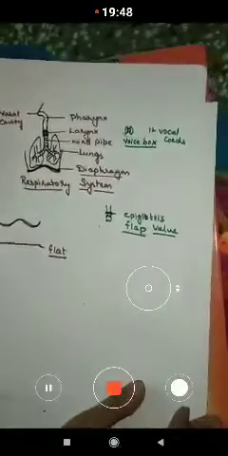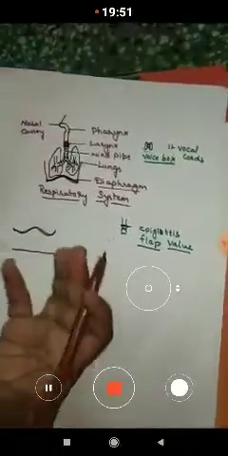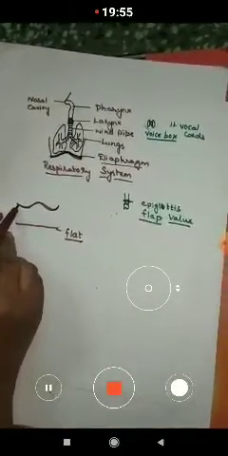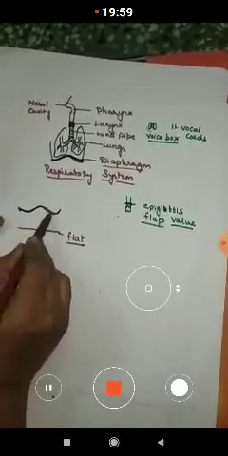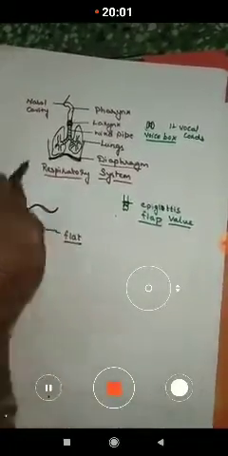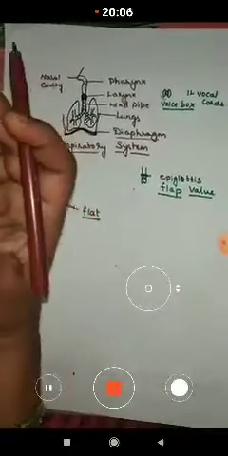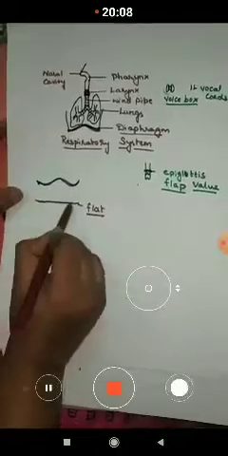Yes, it becomes flat. The diaphragm muscles were in the dome shape, and as 6 liters of air is filled in the lungs, the dome shape has changed into the flat shape.